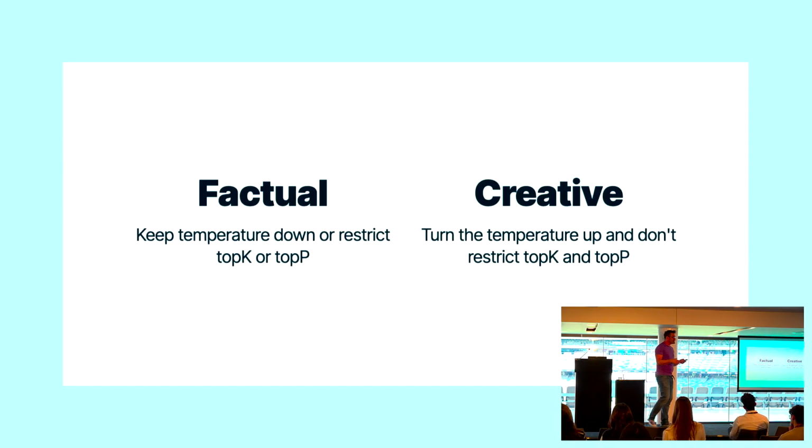Ultimately, if you're looking for factual or more boring kinds of responses, if you're doing an FAQ or a useful bot which kind of tells people about stuff, you want the temperature to be down. If you're trying to get it to tell stories and be creative, then you want that temperature to be up, so it's a bit more random and a bit more exciting with what it picks.